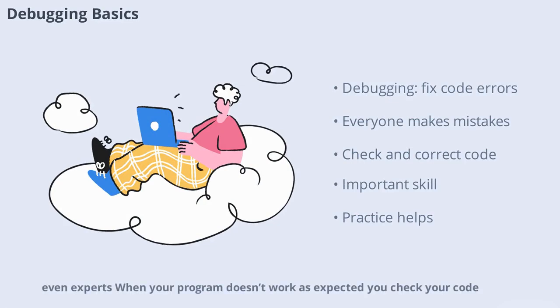When your program doesn't work as expected, you check your code, look for problems, and fix them. Debugging is an important skill for every programmer. With practice, you'll get better at spotting and solving errors quickly.